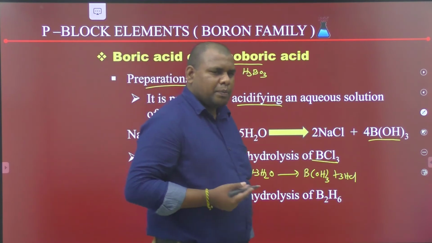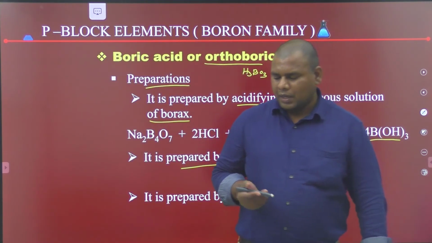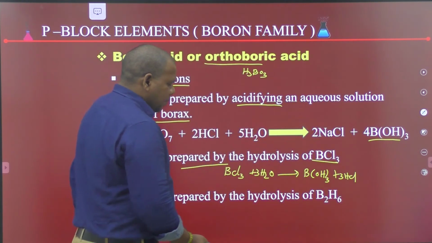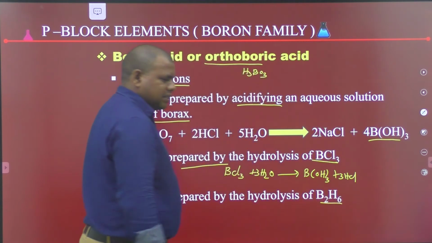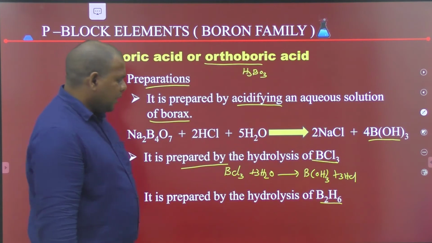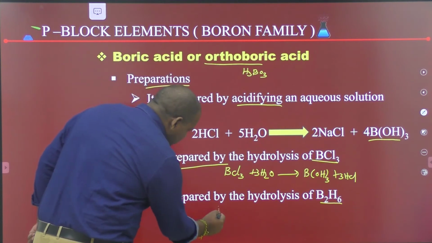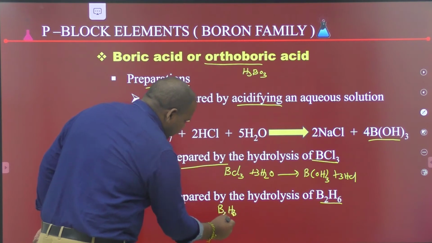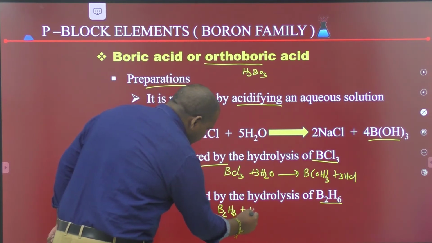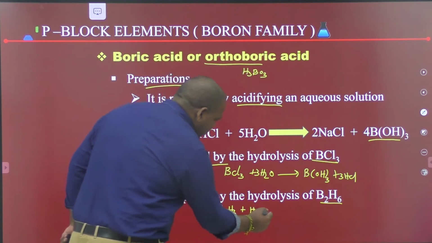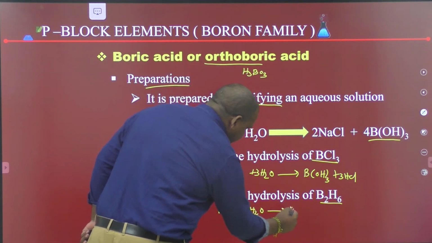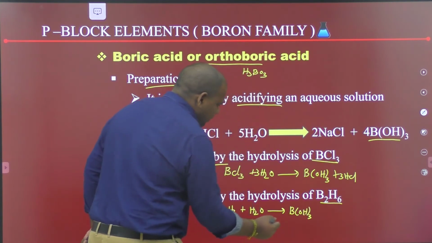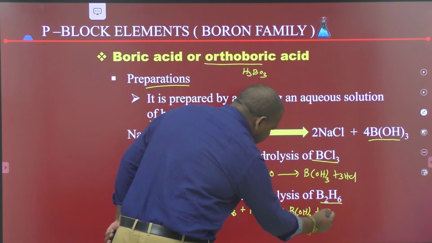Boric acid is also prepared from hydrolysis of diborane. The formula of diborane is B2H6. On hydrolysis with H2O, it gives boric acid plus hydrogen gas.